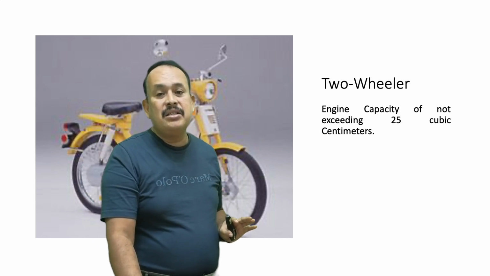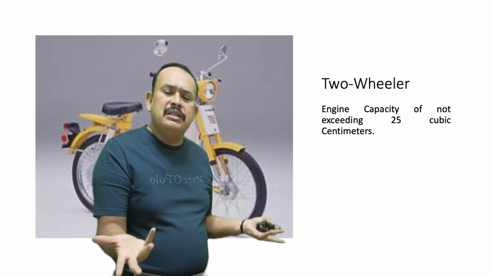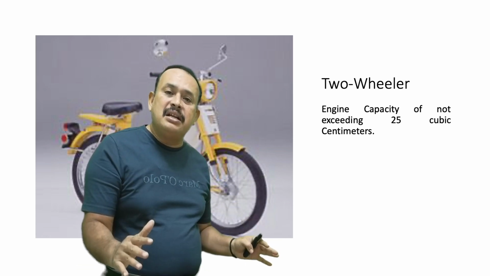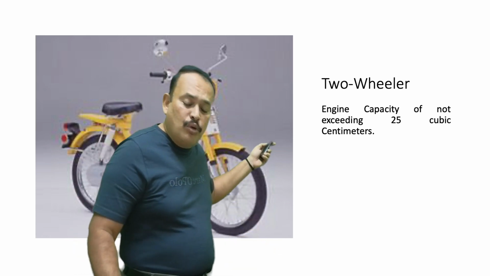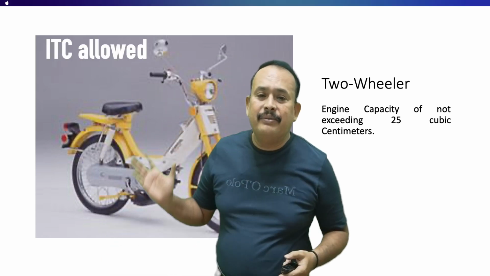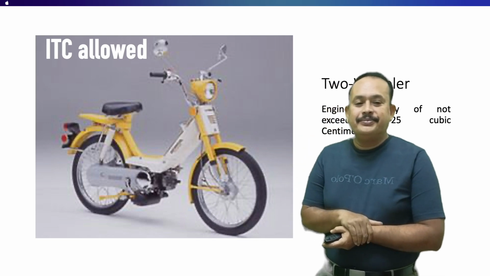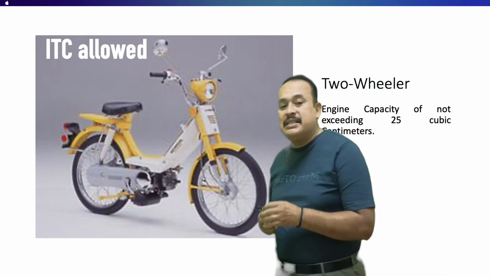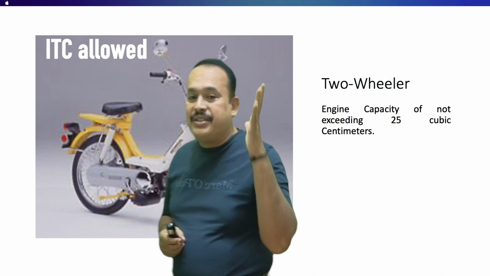What is not a motor vehicle is plant and machinery. As a result, ITC on such vehicle is well allowed. This two-wheeler's CC is not exceeding 25 cc.